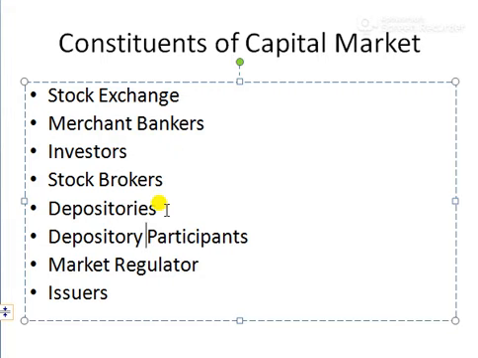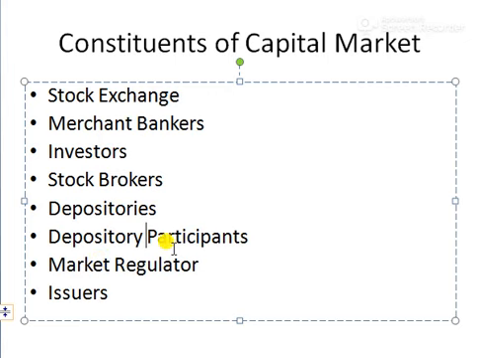I think you understand that. If we buy securities at NSE, our holdings will be maintained by NSDL. When we buy securities at BSE, our securities will be maintained by CDSL. So these are all the depositories in India.